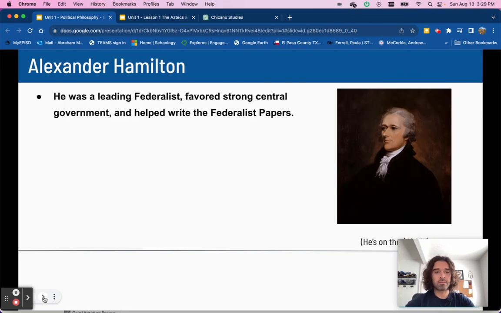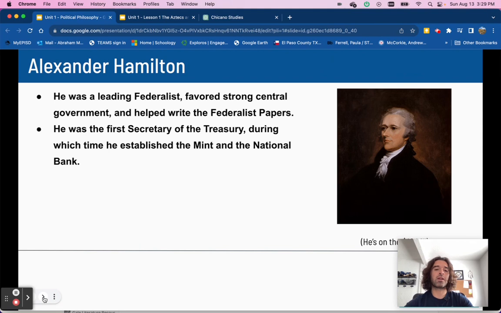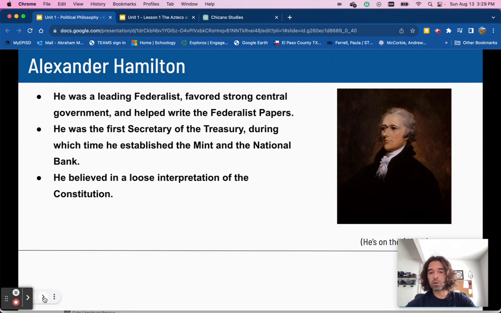Alexander Hamilton. He was a leading Federalist. Federalists favored strong central government, and he helped write the Federalist Papers. He was the first Secretary of the Treasury, meaning he dealt with the economy. He established the National Bank and the Mint, which makes money. And he believed in a loose interpretation of the Constitution.